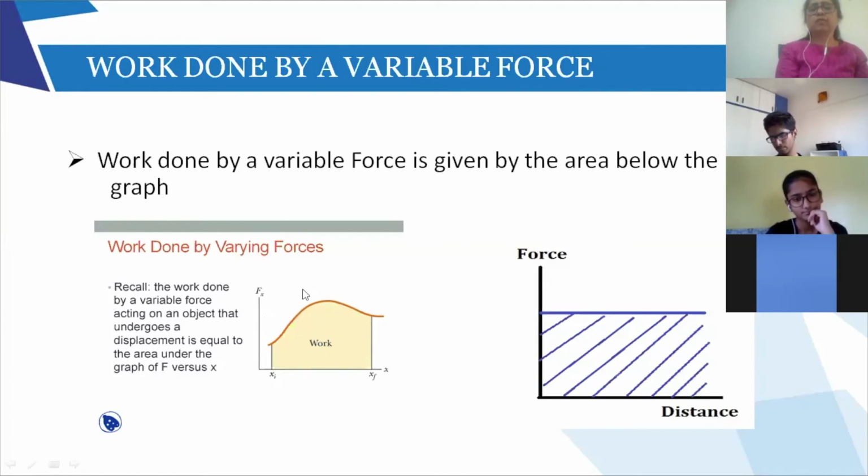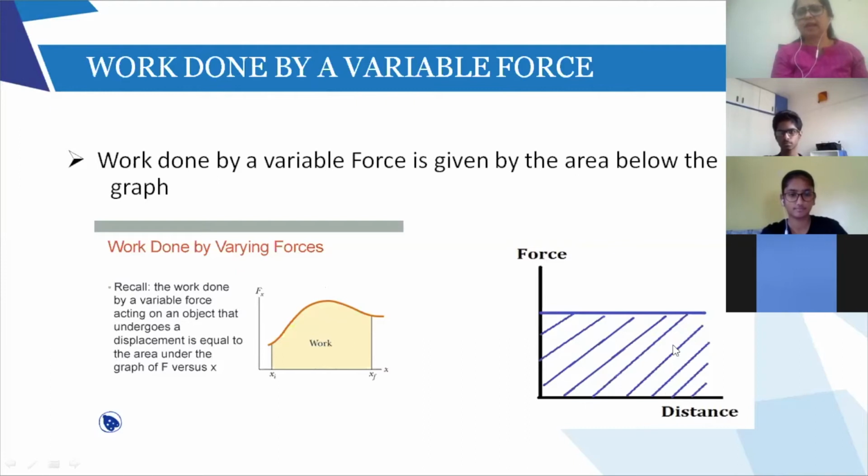So in case you are asked, if there is a variable force, then how do you find the work done? Just find the area below the graph. To show it, I've shown this graph where the force is constant. See, there is a force of 5 Newton which is acting. Now, if there is a constant force, how do we find work done? Force multiplied by the displacement, or force multiplied by distance. The force of 5 Newton is acting, and the body is moving by a particular distance, 1 meter, 2 meter, right?